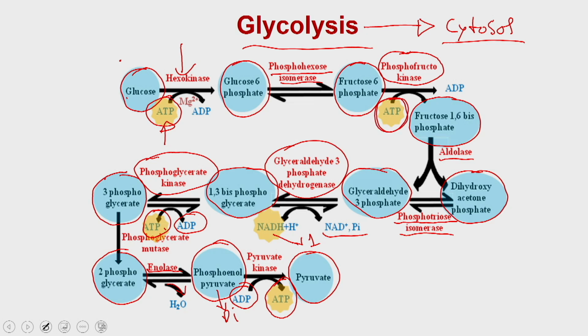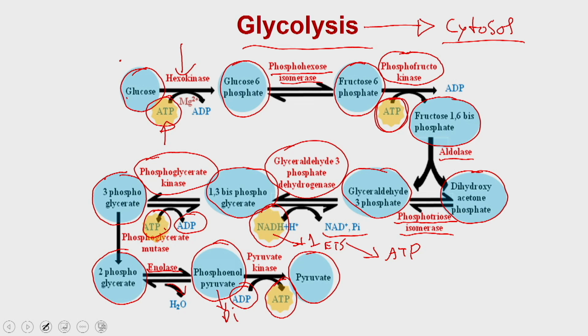So, you are spending 2 ATP molecules to channelize the glucose into the glycolysis, but you are generating 2 molecules of glyceraldehyde 3-phosphate, and at the end the glyceraldehyde 3-phosphate is getting converted into NADH, and this NADH is going to go into the electron transport chain, and within the electron transport chain it is going to generate the ATP.